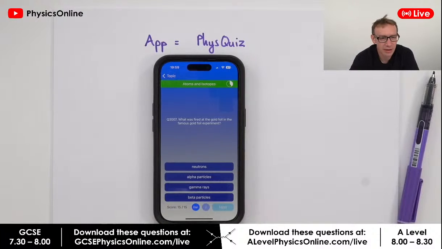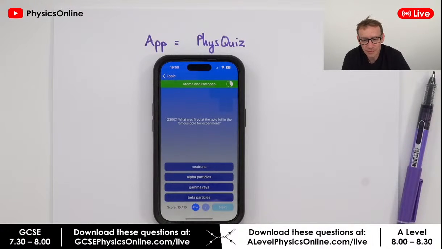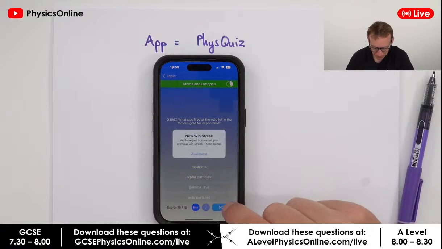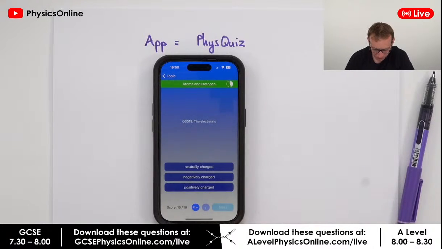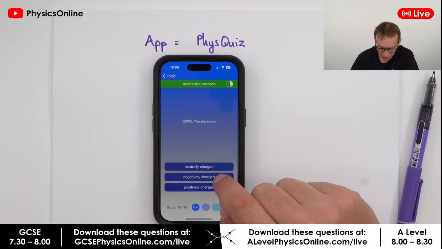What was fired at the gold foil in the famous gold foil experiment that Rutherford did? So what did we actually fire at that gold foil? People like Hyperslane, Sala, Joe, Anissa, Nathan, Christabel, John, Tosin are saying alpha particles. Yeah, there we go. New win streak. The electron is negatively charged.